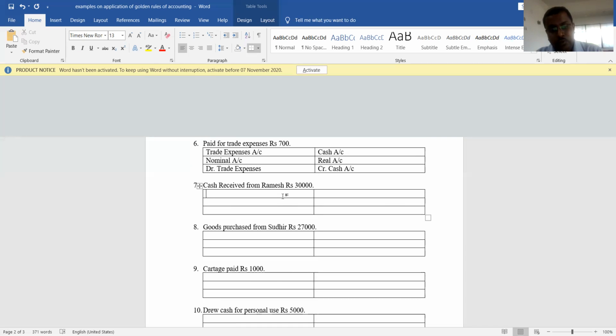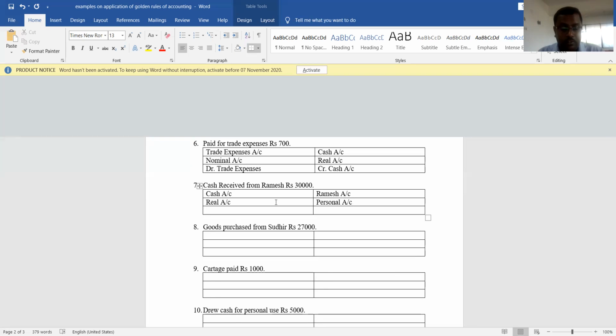Now which are the two accounts? One is cash account, and another one is Ramesh account. Is there any other possibility? No. One account receives the benefit, another account gives the benefit. Cash account is receiving the benefit. Ramesh account is giving the benefit. Cash is which account? It is an asset, so it is a real account. And Ramesh is which account? It is a personal account because Ramesh is a person.